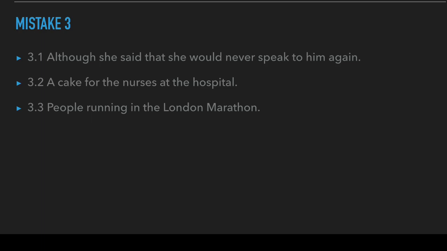This might be a little more difficult. Number one, what have we got here? It says, "Although she said that she would never speak to him again." It could also say, "Even though she said she would never speak to him again." This is a sentence you might find yourself writing in a text message or on WhatsApp or whatever. Thing is though, it's not a main clause, it's a subsidiary clause. I could write this sentence quite easily, but not in academic writing.